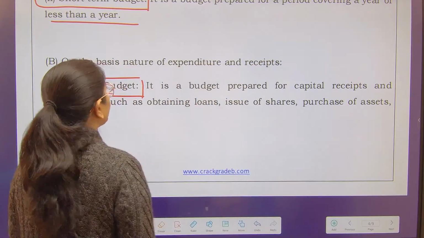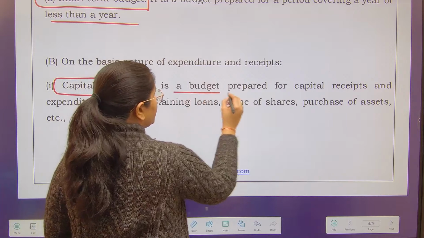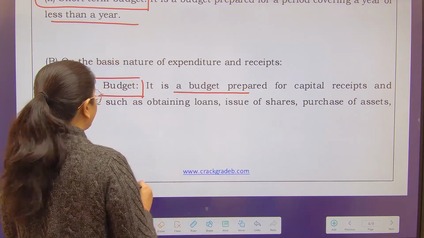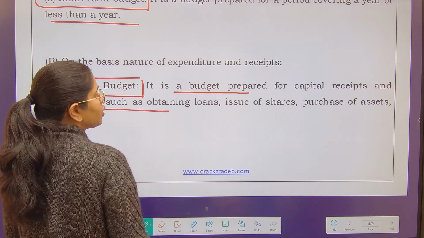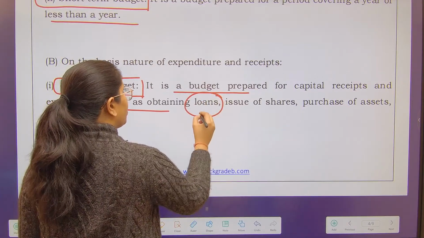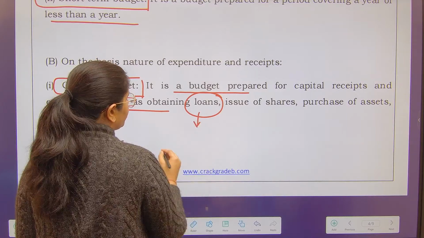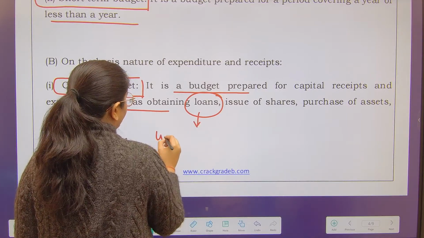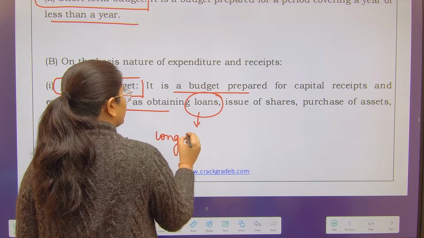See, capital budget means it is a budget which is prepared for capital receipts and expenditures such as obtaining loans. See, obtaining loans. This will be resulting in what? This will be resulting in my long-term liability.